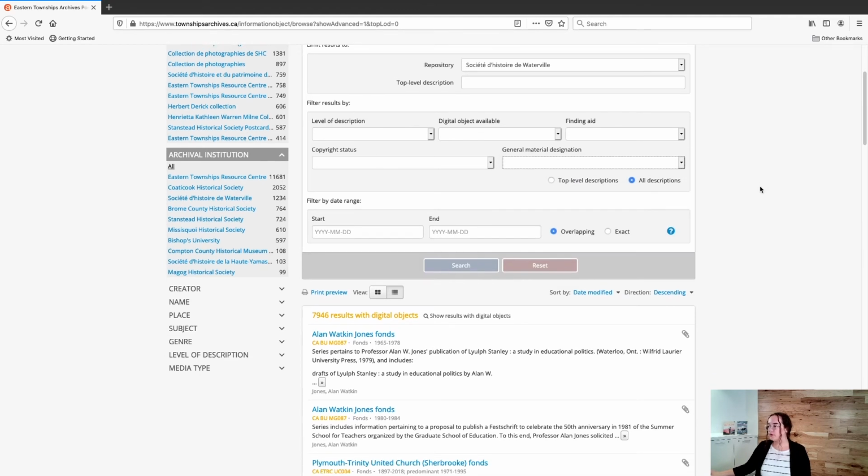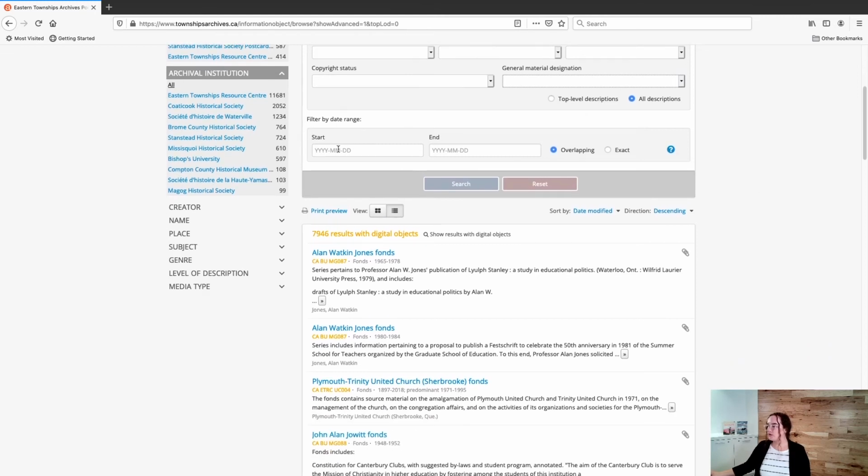You can also filter by date range. So when you do this, you can either type in a date or you can choose it from this calendar widget that appears below. So you choose the month and the year. You should include a start and an end date, and you have the options to either type in just a start year and an end year, or type in a year, month, day, and year, month, day. If you only type in year and month, you'll receive an error message and be prompted to include a day as well. So if you'd like to search a particular month, just do the first day of the month to the last day of the month.